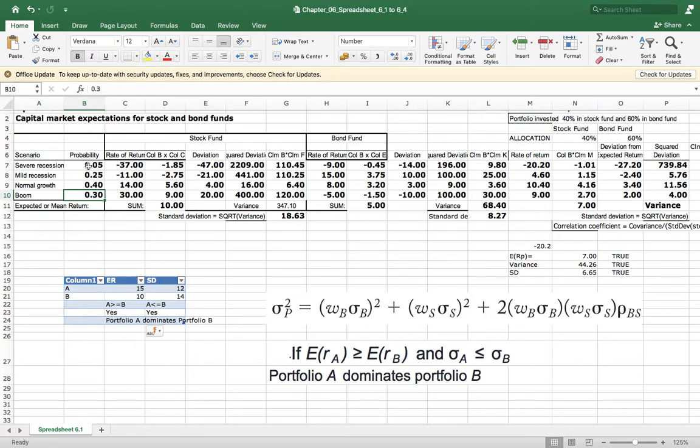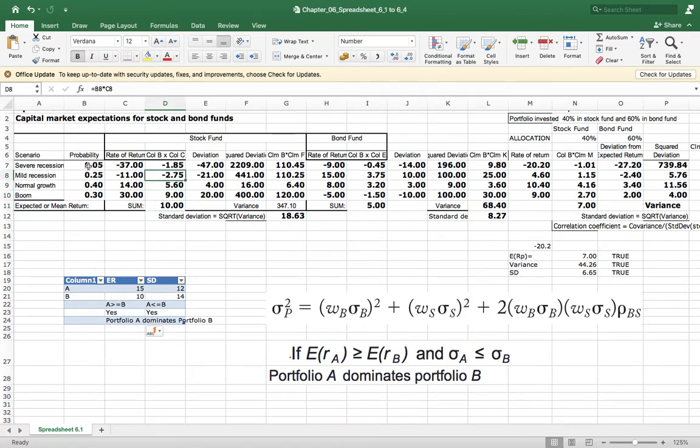Now let us go to the stock fund. In the stock fund, you will find the rate of return is minus 37, minus 11, 14, and 30. These are known as possibility of return, and these are the probability of return. When you multiply the probability with the possibility of return, you get the expected return. So, expected return in severe recession, mild recession, normal growth, and boom. Then, when you take the sum total, you get the expected return of the economy.